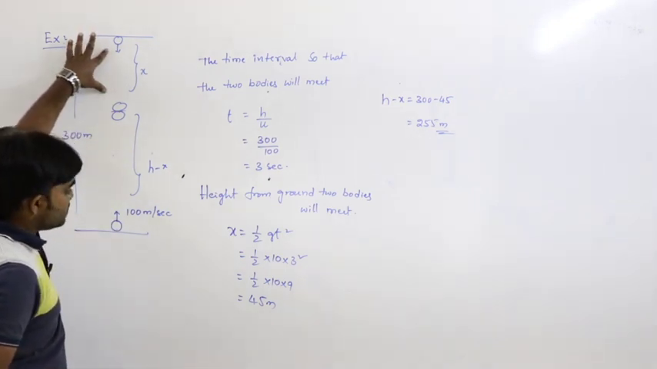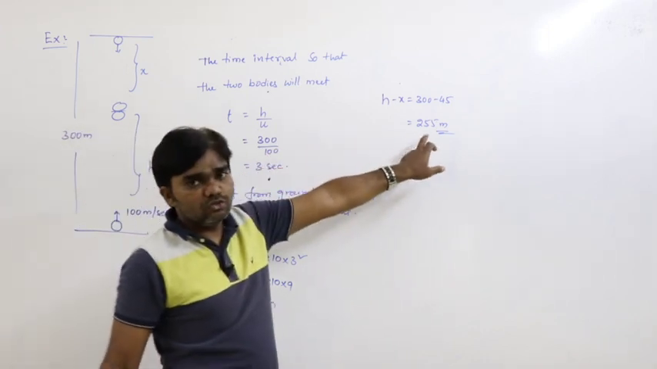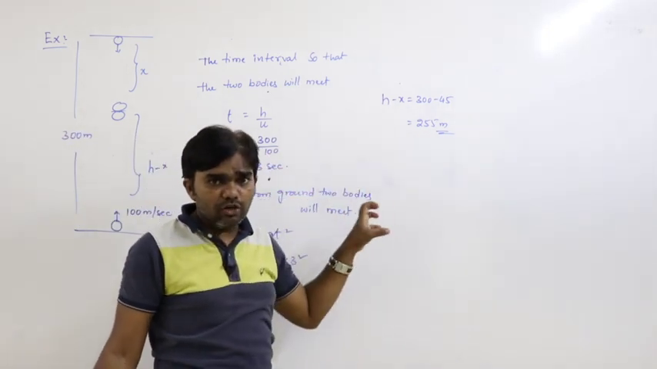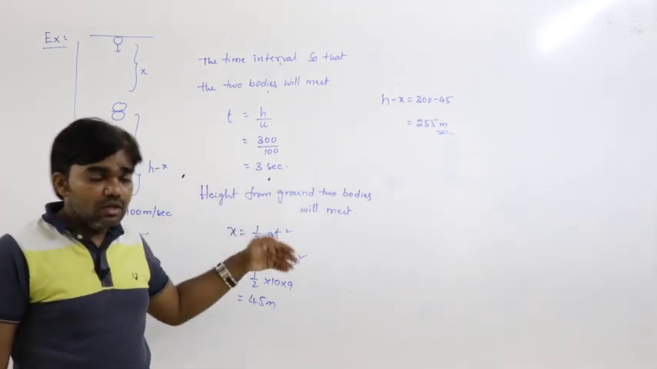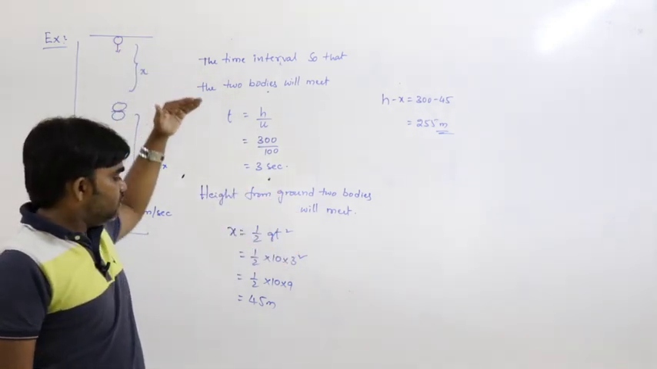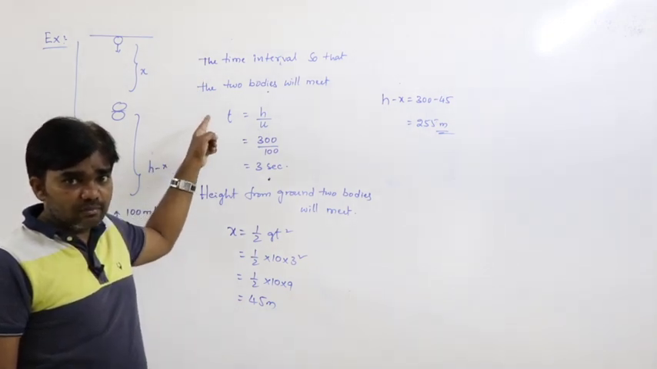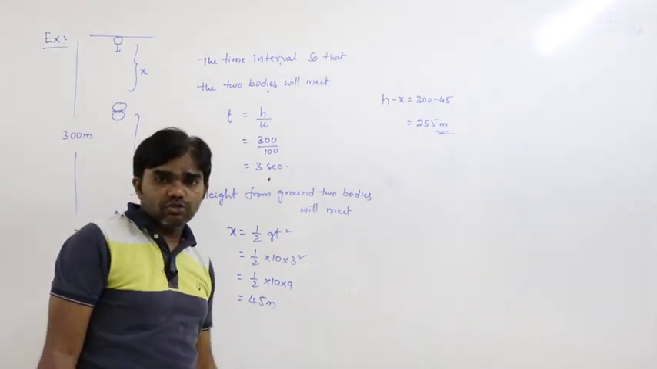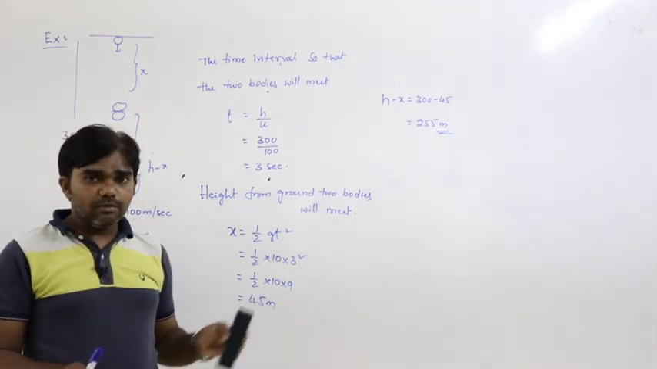Because this one travels a distance of 45 meters, the remaining distance is 255 meters. Where the two bodies will meet means at a height of 255 meters from the ground, or at a distance of 45 meters from the top. This is the example problem based on the previous condition.